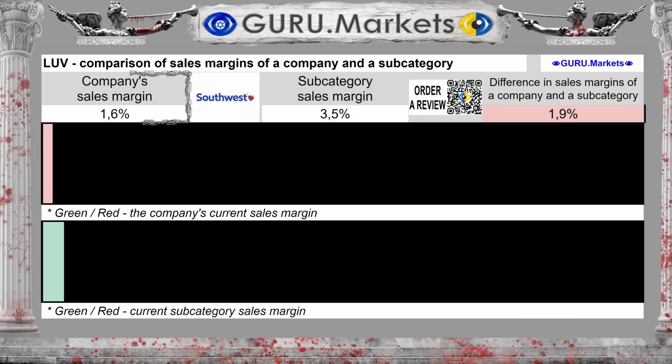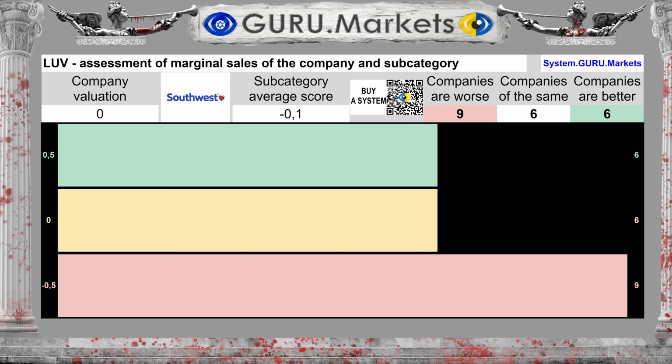The margin is 1.6%, with an average in the subcategory of 3.5%. The difference between the subcategory average and the company's performance is 1.9%. Profitability assessment in comparison with the indicators of companies in the subcategory: Tolerable, 0 points.